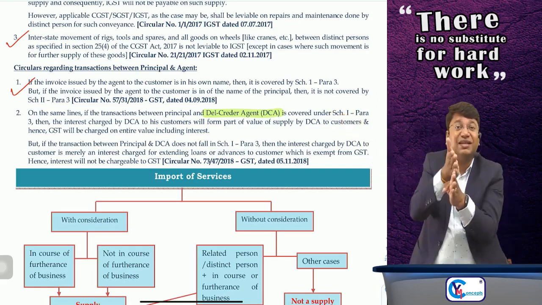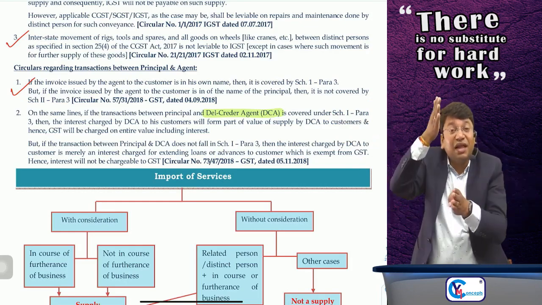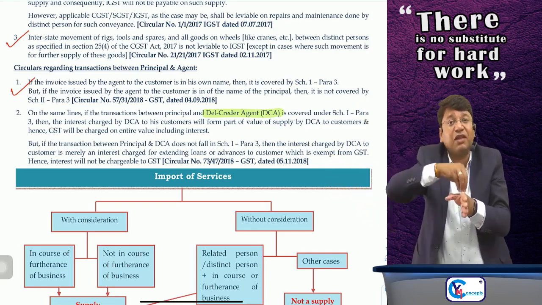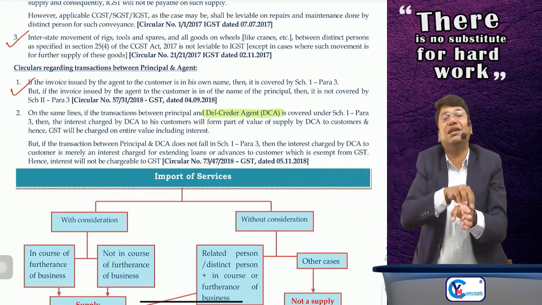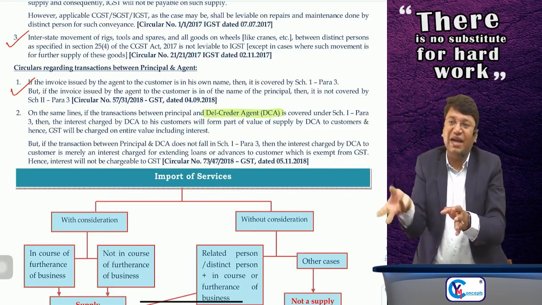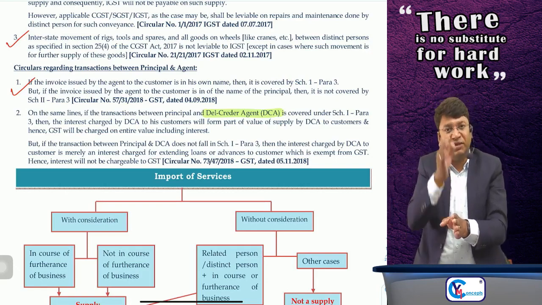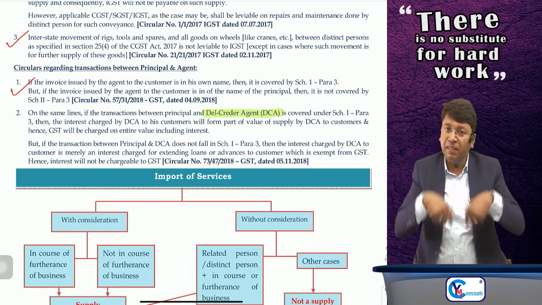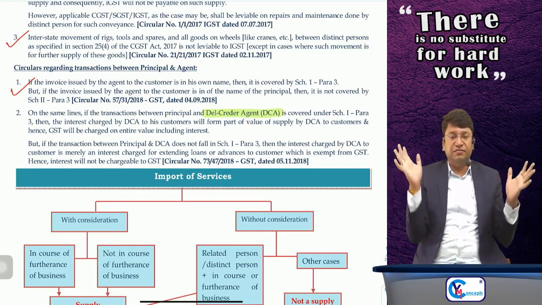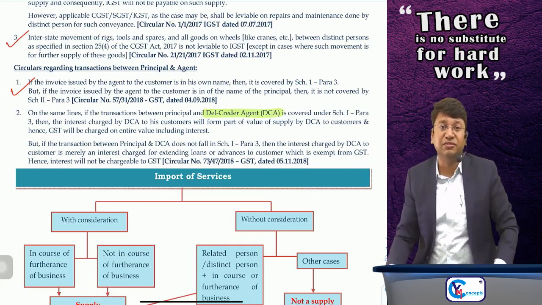So when the del credere agent is issuing the invoice to the customer in his own name, it means the del credere agent is supplying the goods to the customers. He is the actual supplier for the customer, and if he is charging interest or late payment fee over and above the price, then that interest or late payment fee will form part of value of supply on which GST will be chargeable.